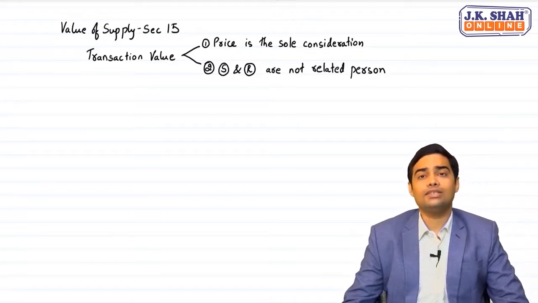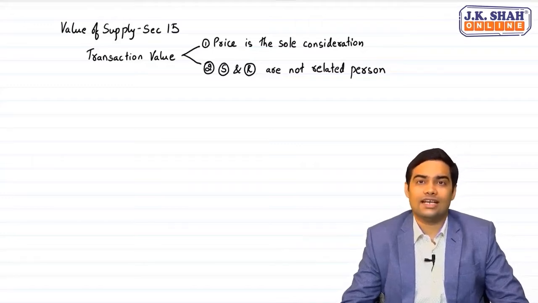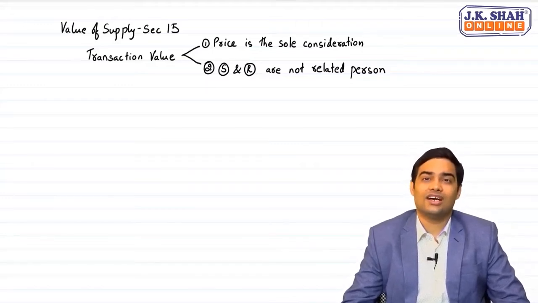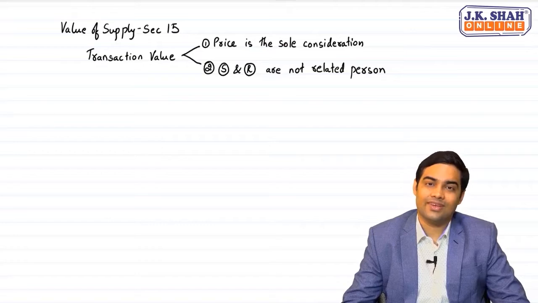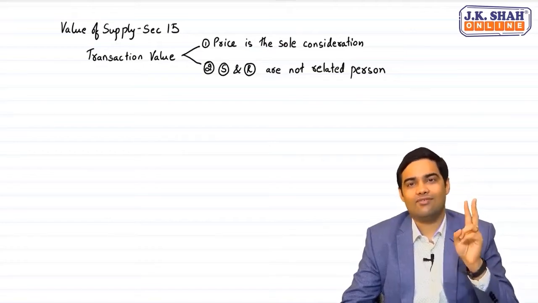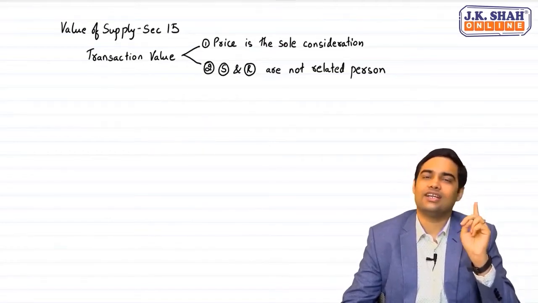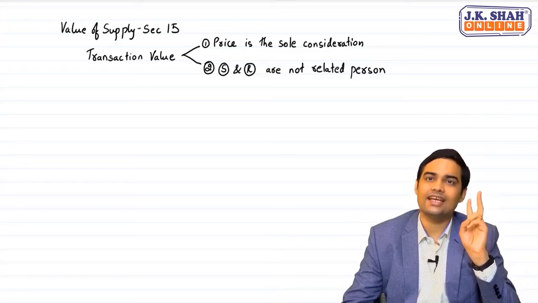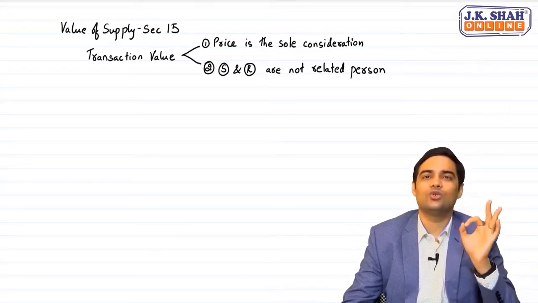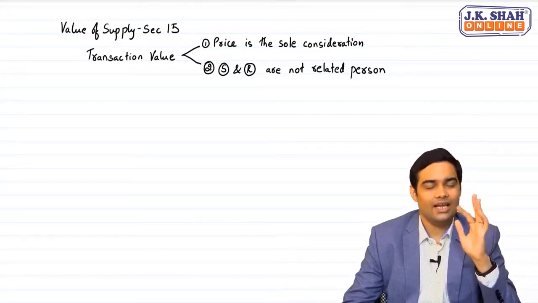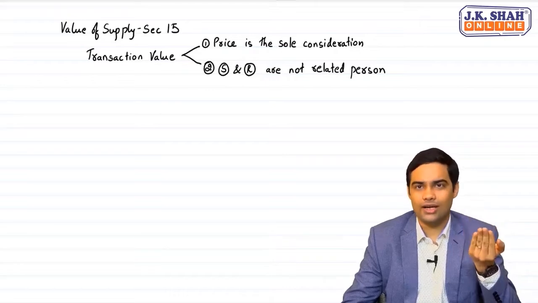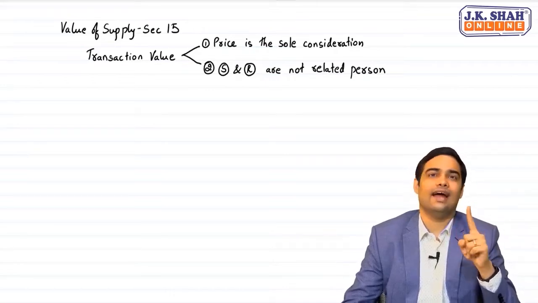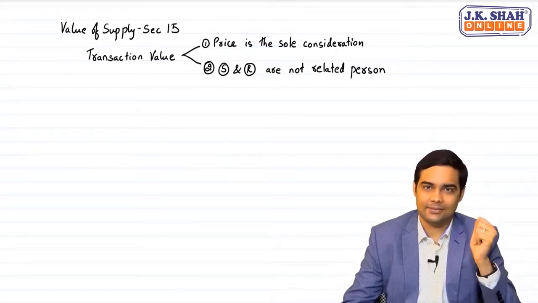Now what happens when one of the conditions is not satisfied? That you don't learn at inter-CA level. So be very careful. Two conditions for transaction value to be applicable. You are not receiving anything in excess of the price. Second, you are not selling to a related person. If any of these conditions is broken, then what to do? That is not there at inter-CA.